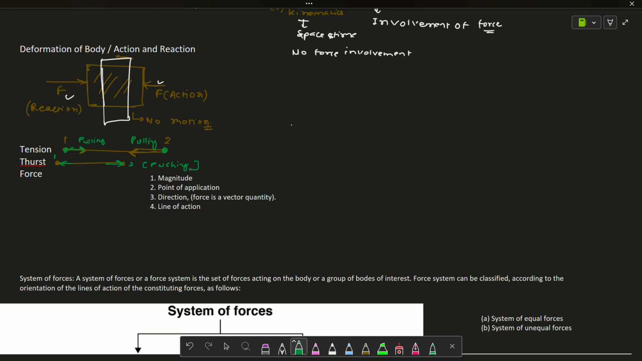So nothing much to worry about. Same as a tensor. Okay. Now we will see what's the force.